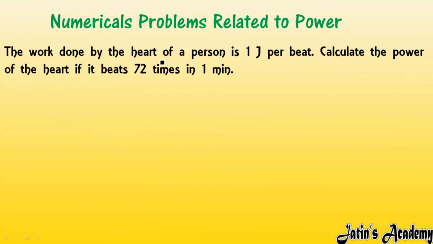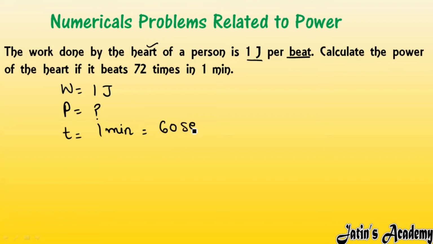Okay. Numerical related to power we are having: the work done by the heart of a person is 1 joule per beat. Means work done by the heart of a person is 1 joule. So work done is given to us as 1 joule per beat. Per beat it is said that work done of the heart is 1 joule. But we have to calculate the power, and it beats 72 times in 1 minute. Time is given as 1 minute. Firstly we will convert this 1 minute into seconds. In 1 minute how many seconds are there? 60 seconds are there.